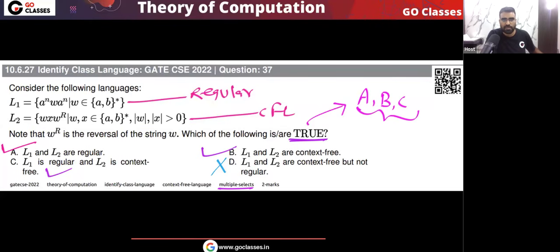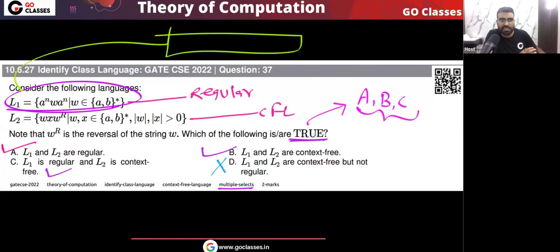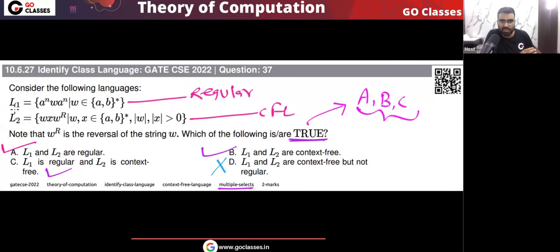Let me tell you one more thing here. Actually, this question was there in the Go Classes test series also. This first option, L1, you can find in the Go Classes test series also. And let me tell you, we did not put this question from the GATE. Basically this question is already present. This L1 is already present in many standard resources, and from those standard resources we took this L1 and put it in the Go Classes test series, and it was a coincidence that this also came in the GATE exam.